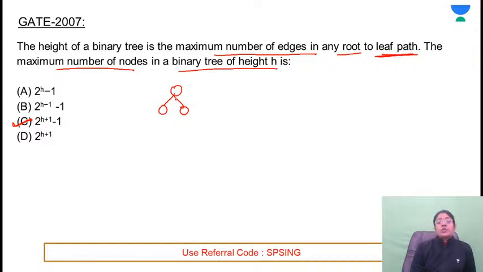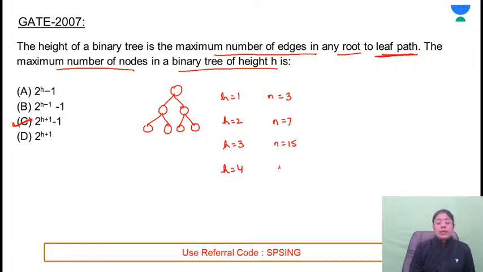So what is the height of this tree? Height is 1 and the number of nodes are how much? 3. If height is 2, maximum number of nodes means last level is also full. So number of nodes are 7. If height is 3, number of nodes will be 15. If height is 4, number of nodes will be 31. So what is this? 4, 1 less than 4. Construct tree and derive. Yeah, that is another approach.